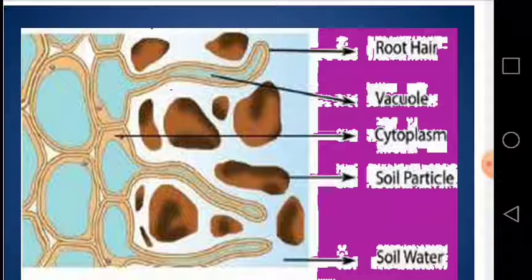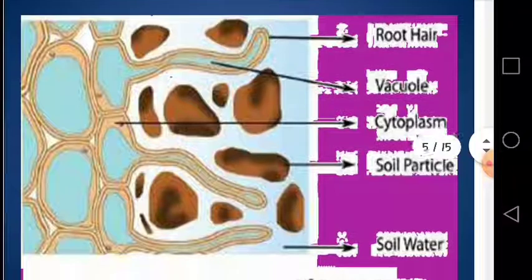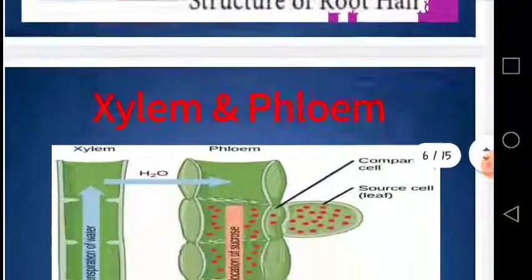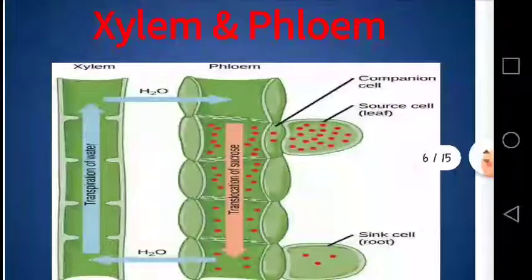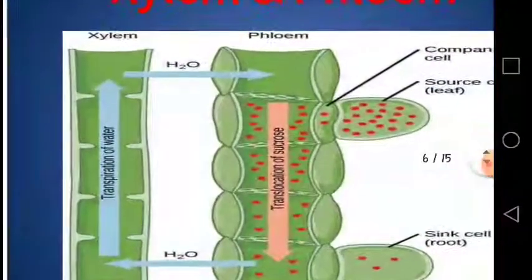So, dear students, by the process of osmosis, diffusion, and active transport, the water and minerals move from the soil into the root hairs, and then from the root hairs they are transported with the help of the xylem.